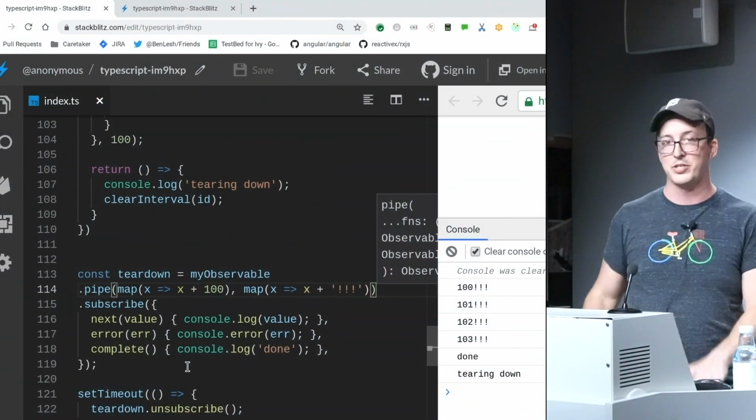So with that, I'll open it up to questions. So there's two ways to, as you see here, teardown occurs in 3 different ways. And teardown is what you're really after when you unsubscribe, for the most part. And it's just to free up resources. So teardown occurs when the consumer unsubscribes, or it can occur when the producer of data says, I'm complete, or when the producer of data says, I've got an error. And you can force completion with take operators. So if you say take 3, the implementation of that operator has a counter inside of there and says, hey, I've gotten to 3, I'm calling complete, and then teardown occurs.